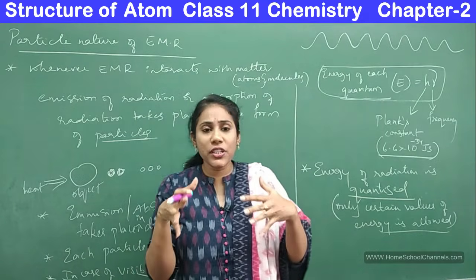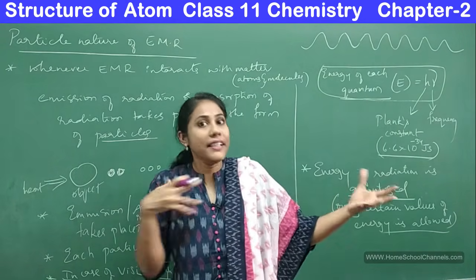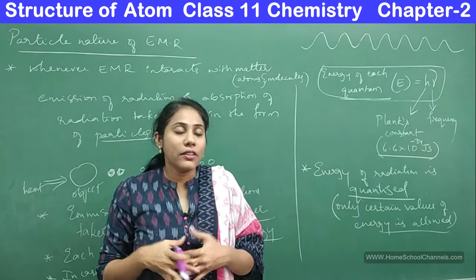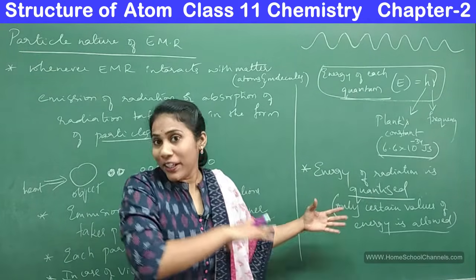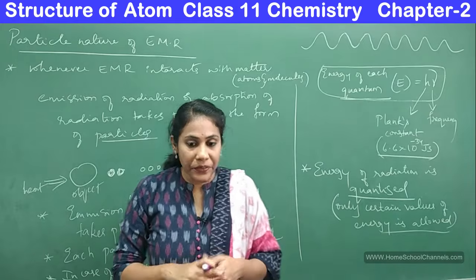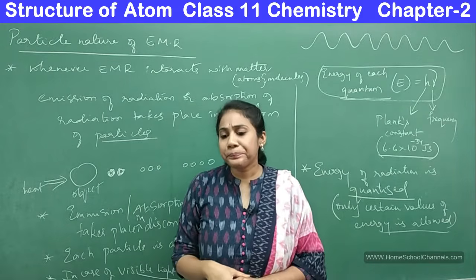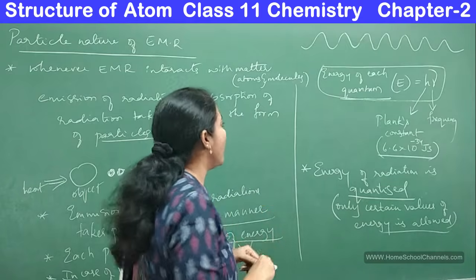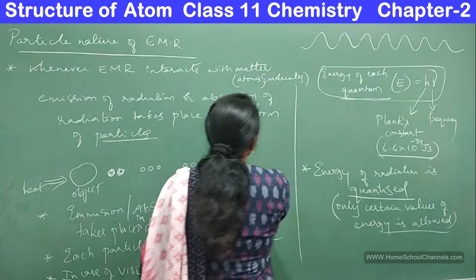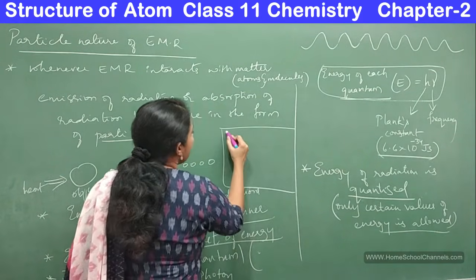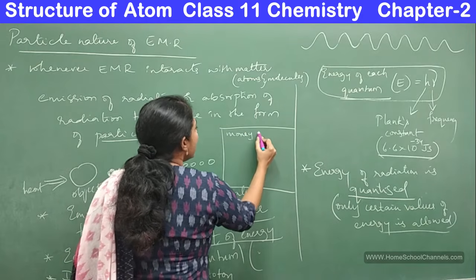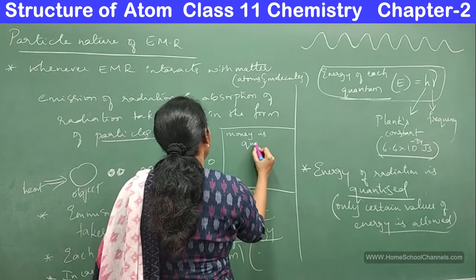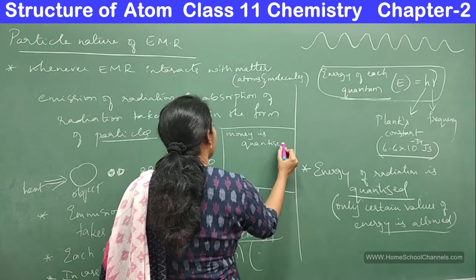I mean radiation is emitted in certain values of energy. Before we go to its meaning, let me give you one example. We can nicely say that money is quantized. So what do we mean by money is quantized?